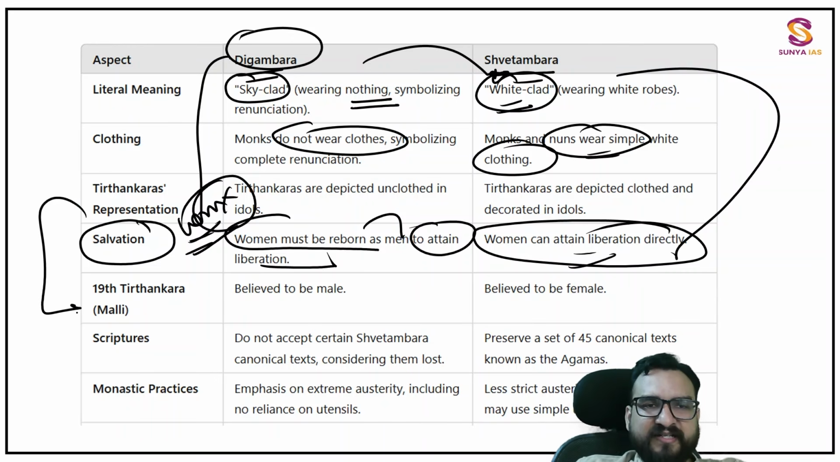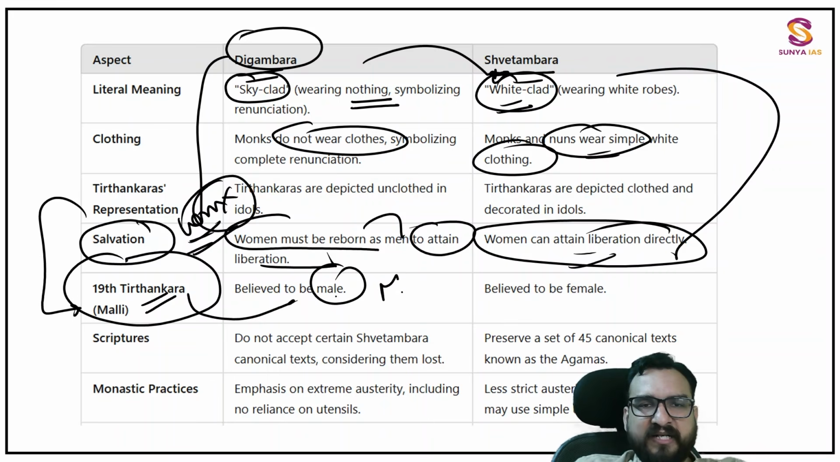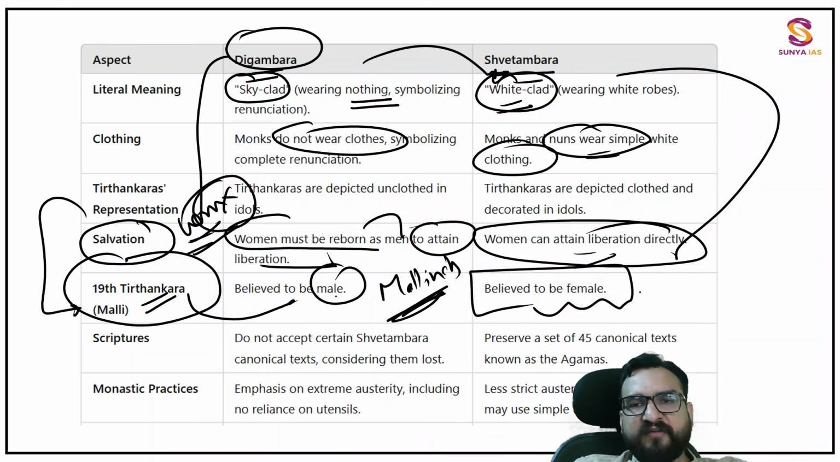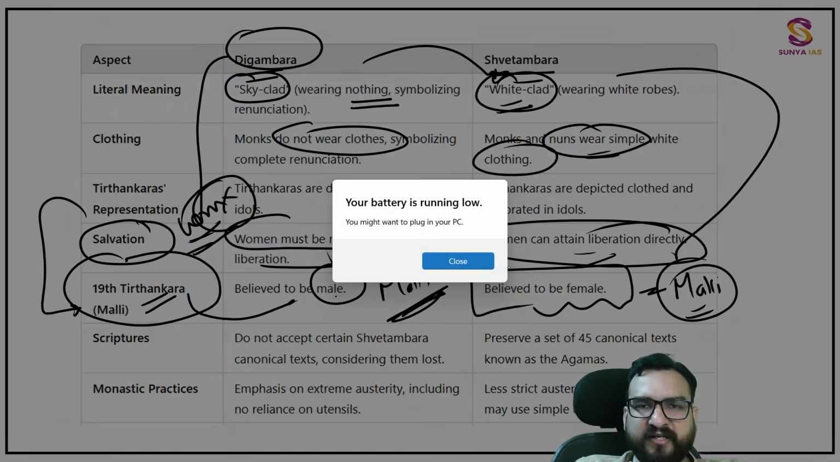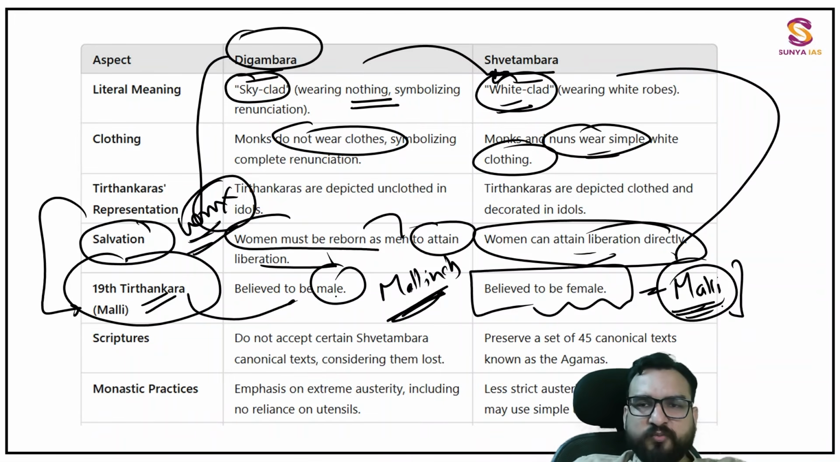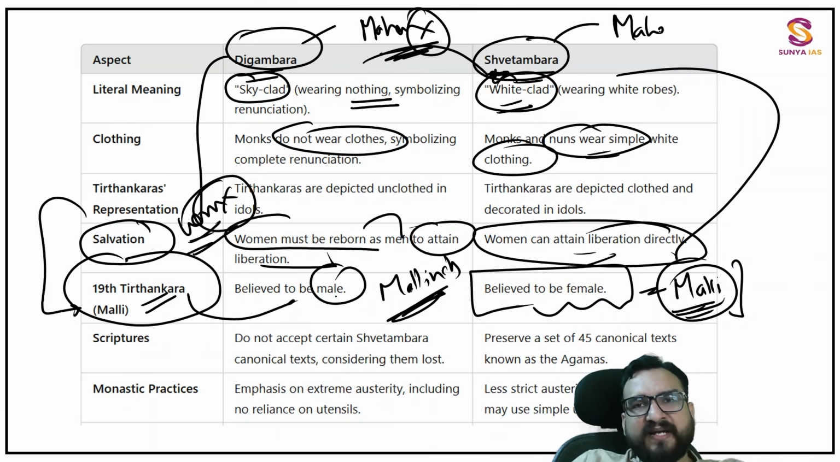So that's why the 19th Tirthankar, Malli Nath, is considered male by the Digambars, and is believed to be a female by the Shwetambars, because a female can achieve salvation. This is more than enough over here. And the third difference you will find: Digambars say that Mahavir never married, because he practiced celibacy. Shwetambars say that he was married and had a daughter as well, that is Priyadarshana. So these are the types of differences you are going to see.